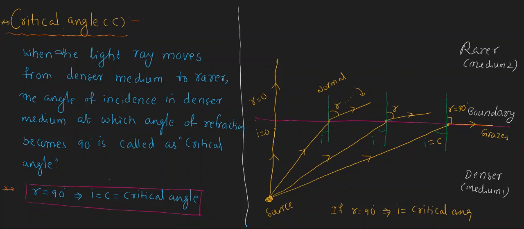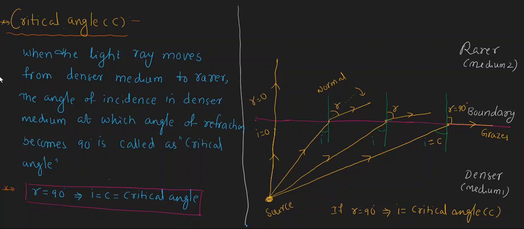This will happen when the light ray moves from a denser medium to a rarer medium, because only when a light ray moves from a denser medium to a rarer medium will it bend away from the normal. That is, we can define it like this: when the light ray moves from a denser medium to a rarer medium, the angle of incidence in the denser medium at which the angle of refraction becomes 90 degrees is called the critical angle.